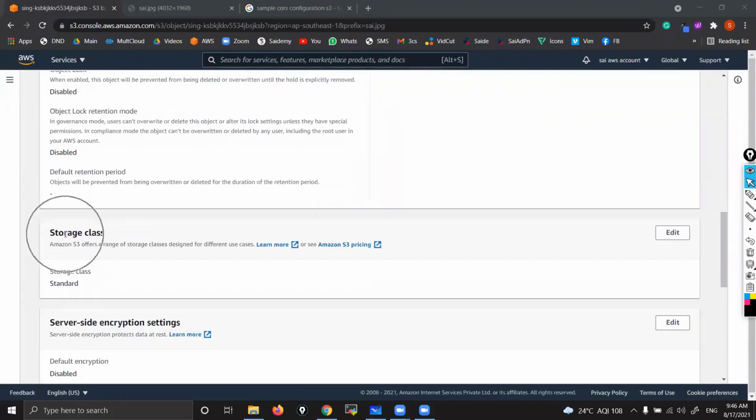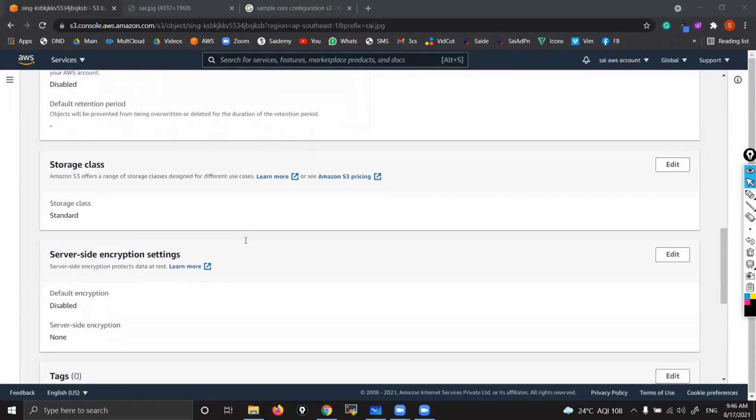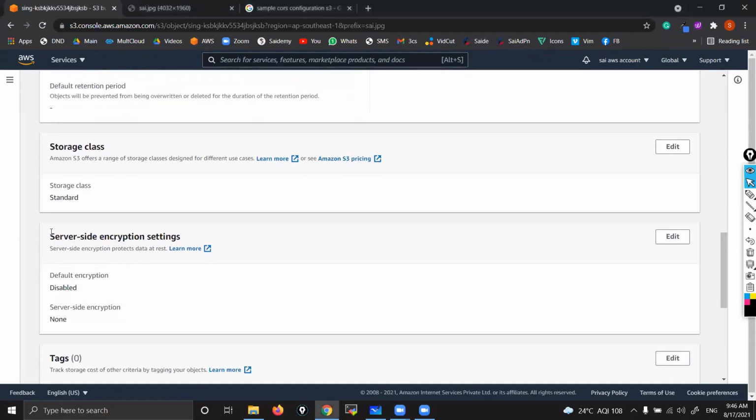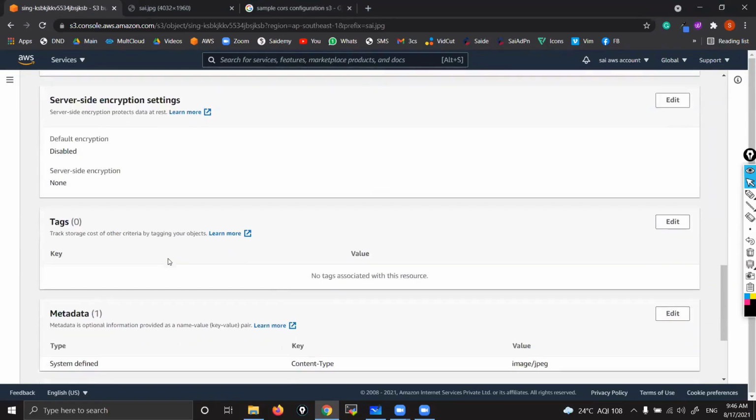Now storage class, we discussed, right? Different classes. We can keep objects in different classes as per the importance of that object, like S3 standard IA, one zone IA, right? All those things. That's it. Encryption. This encryption, whatever we have seen at bucket level, that is applicable to all objects. But here, this is applicable to this particular object. Okay, if you encrypt this, only this object will be encrypted.